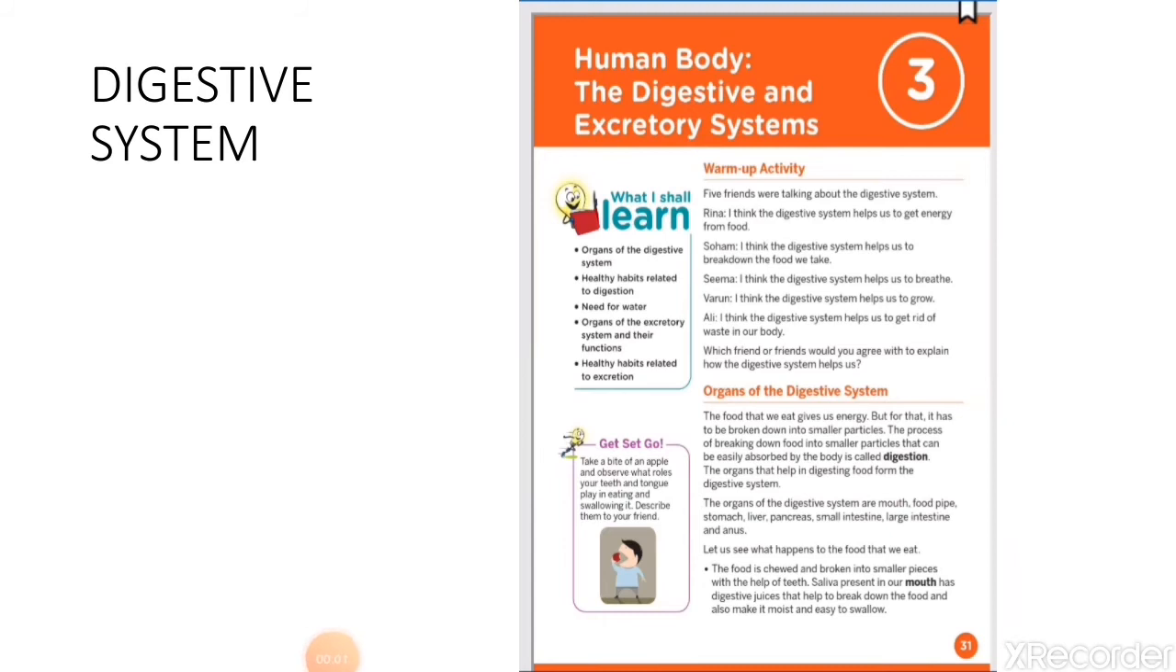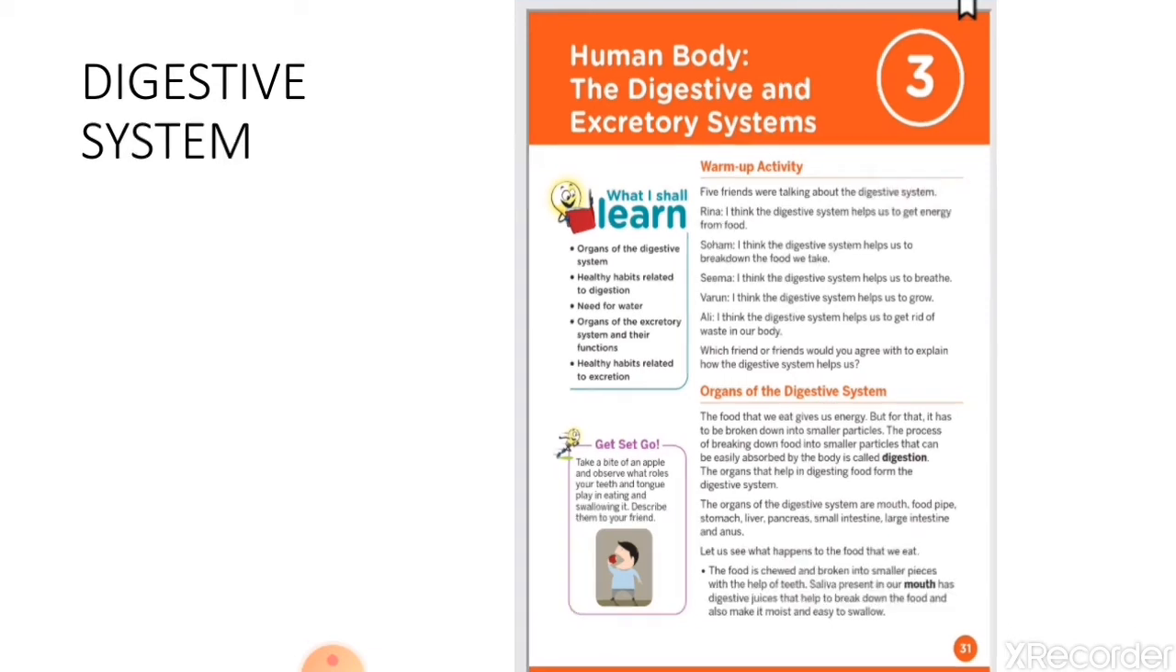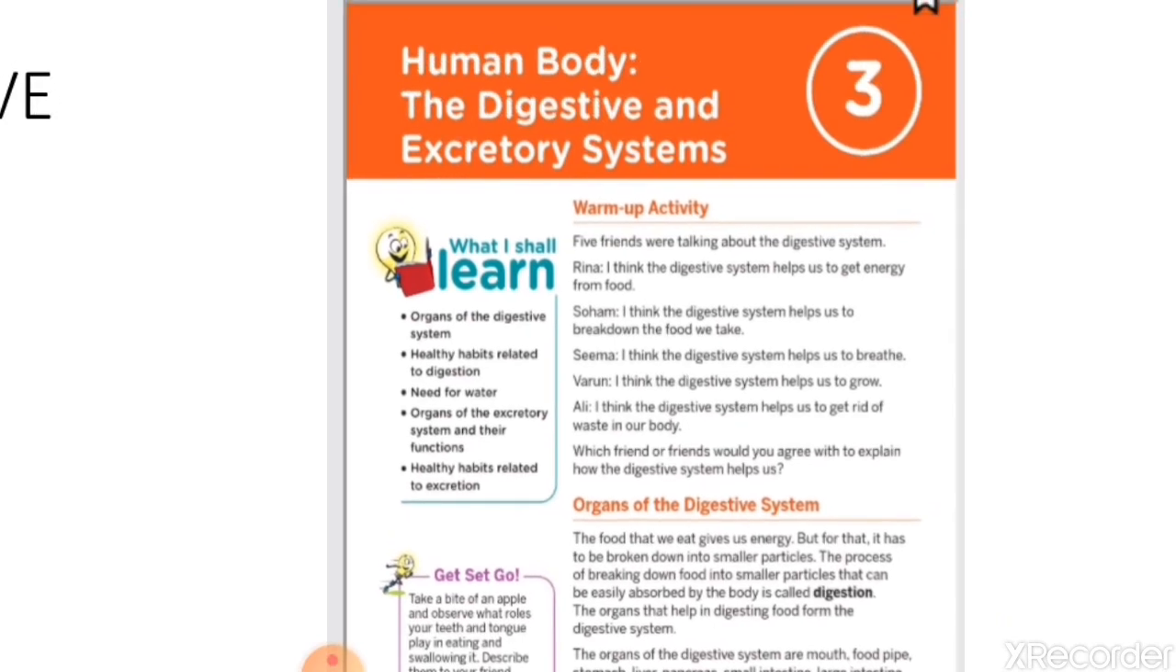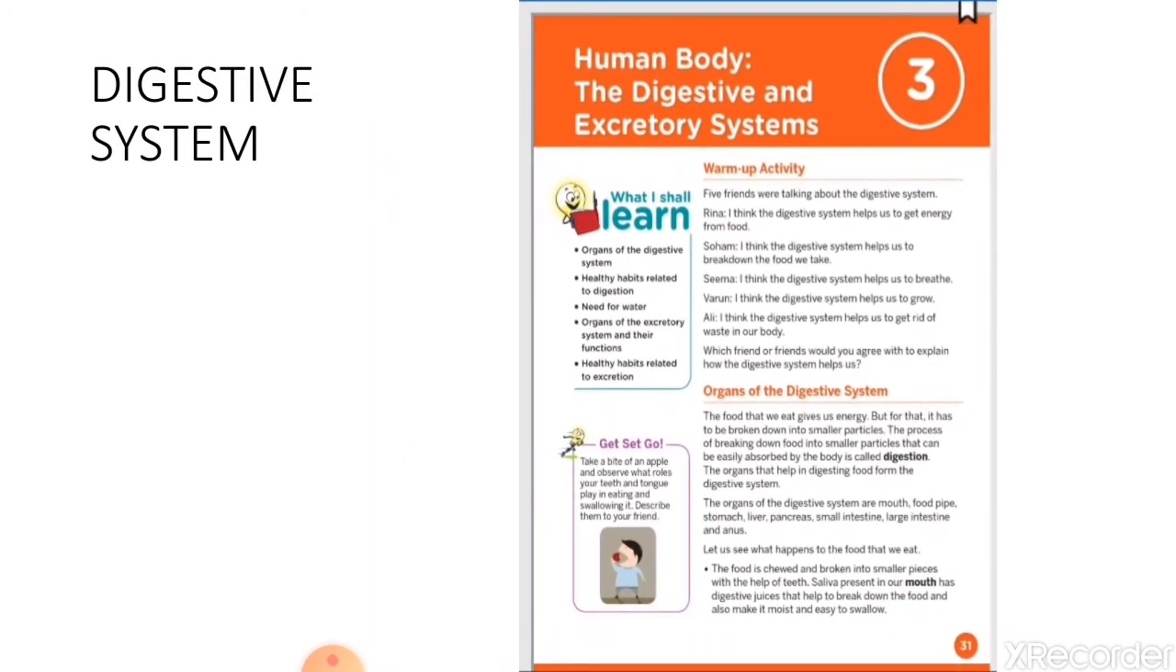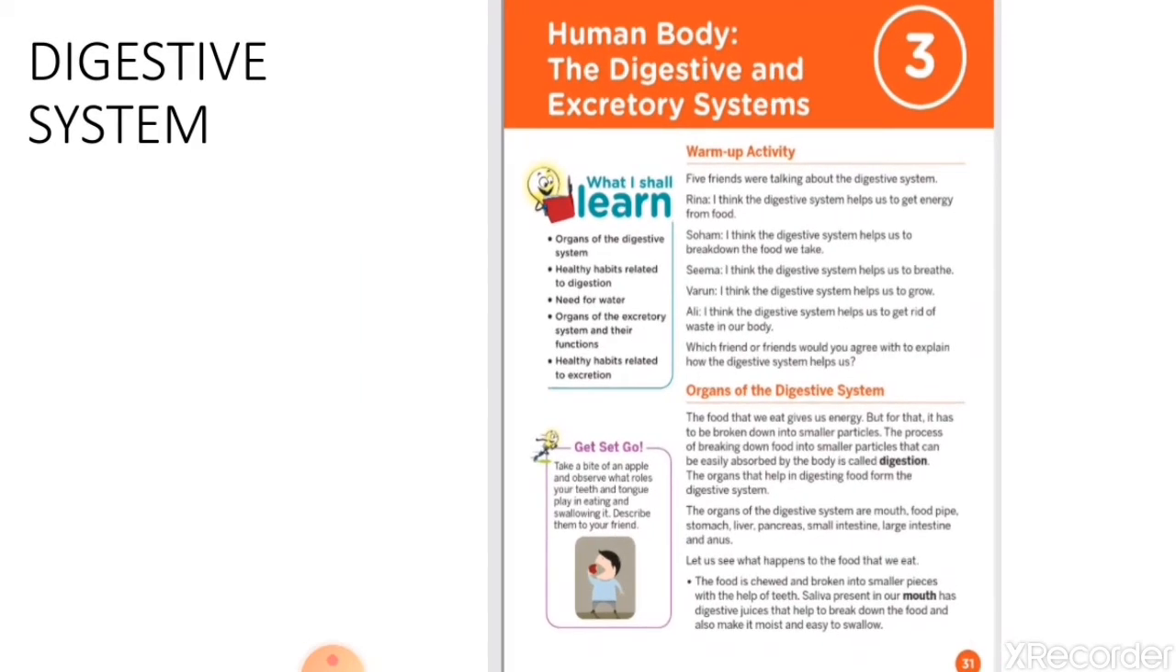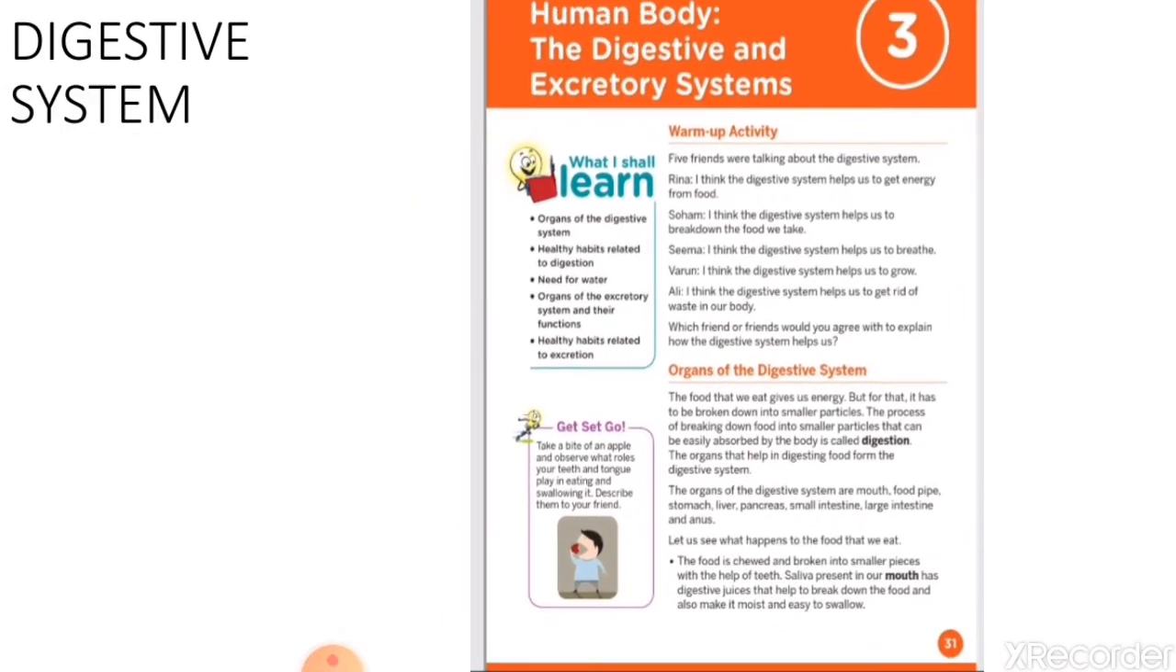The explanation of the chapter is over. Let's revise the chapter one more time. This is your chapter number 3, the digestive and excretory system. In this chapter, 2 systems are explained. One is the digestive system and the other one is the excretory system. We have already learned about them, but now we will revise the chapter once again.